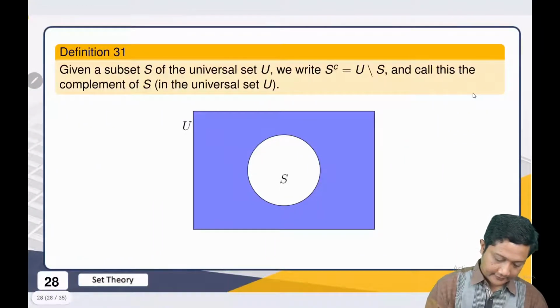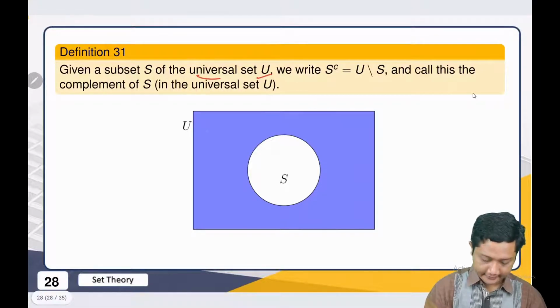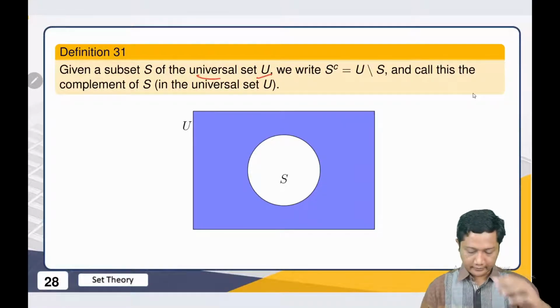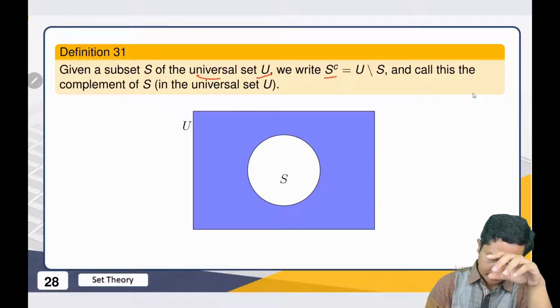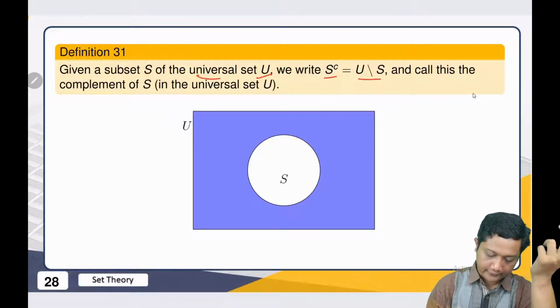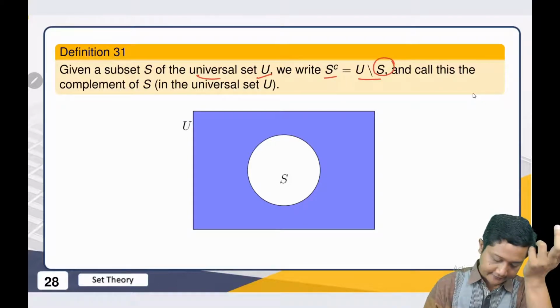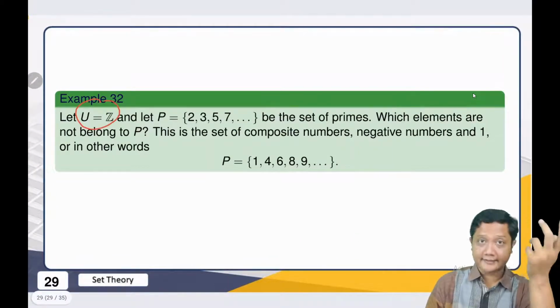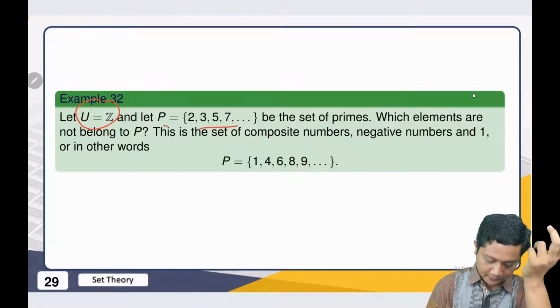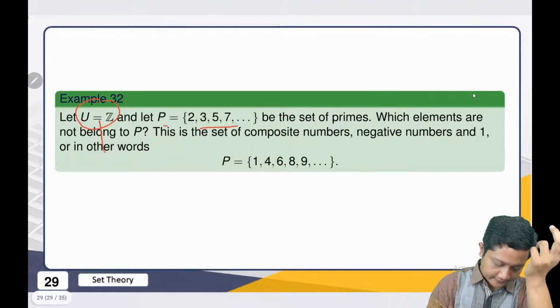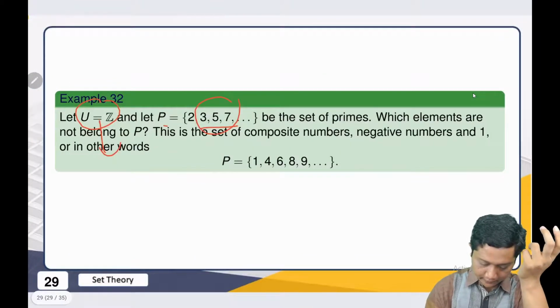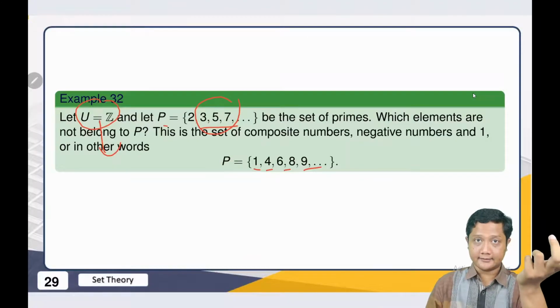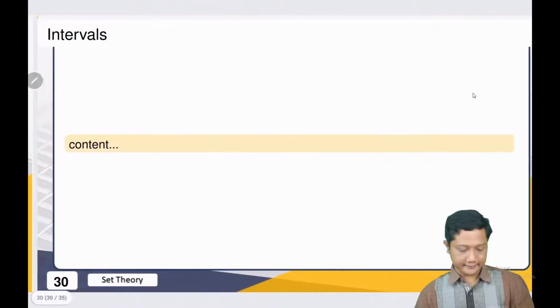And then we also have the universal set, so the set of everything here. And the complement is the universal set minus S. We call this the complement of S. For example, we have the universal set is this Z, then this is our P. Then what is the complement? Everything here which is not in here, right? So we have 1, 4, 6, and so on. That's the complement of a set.